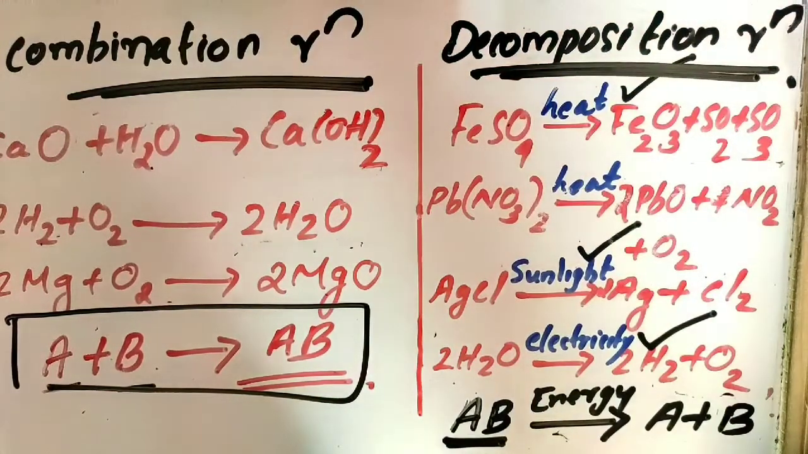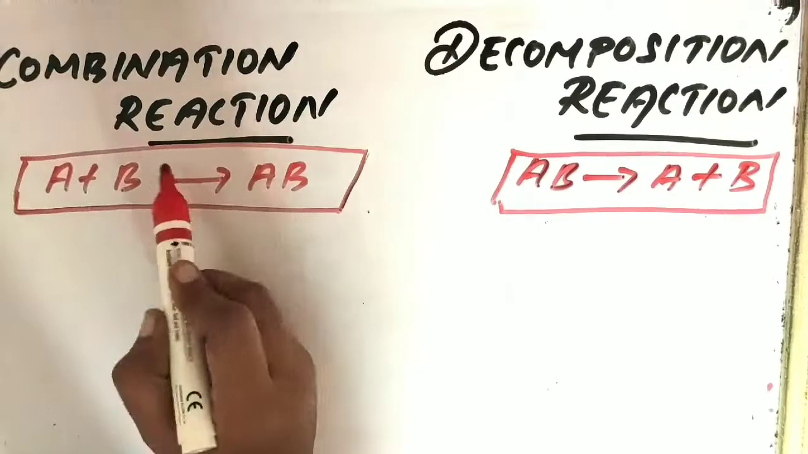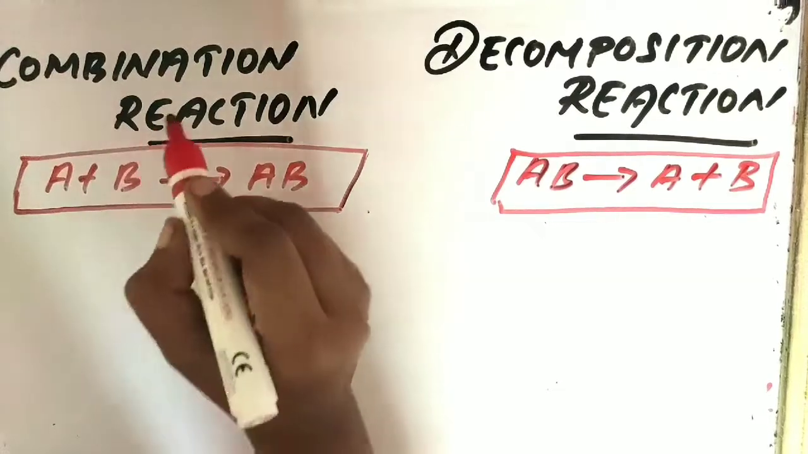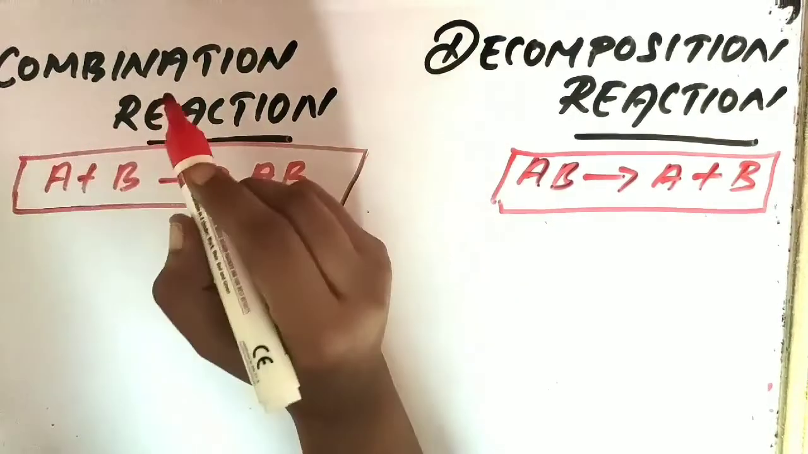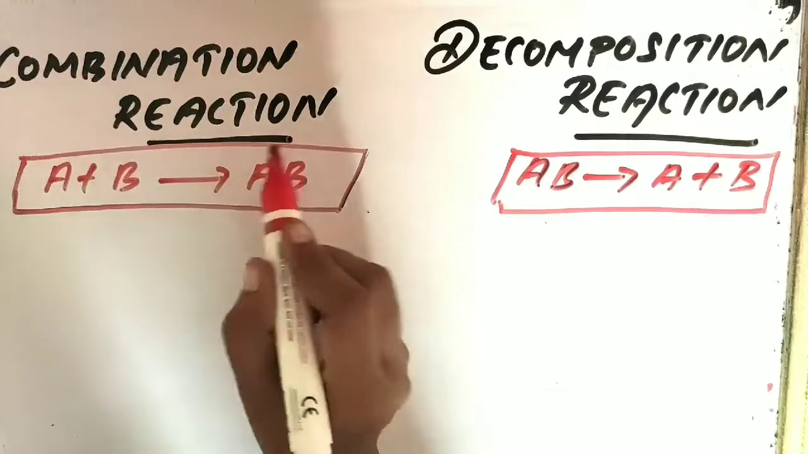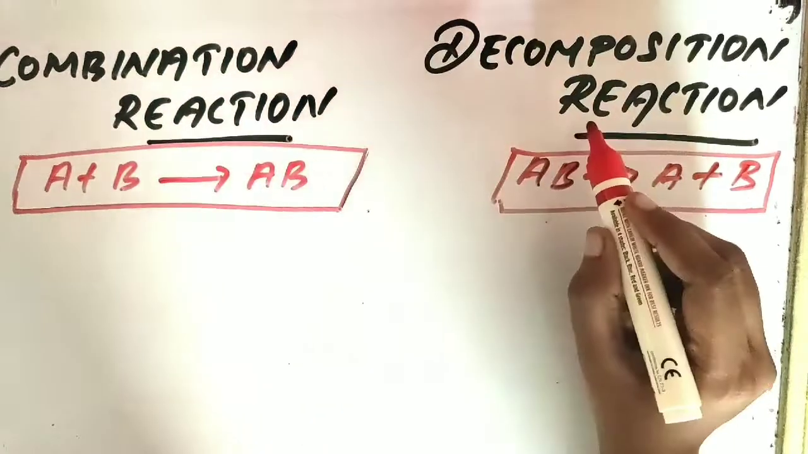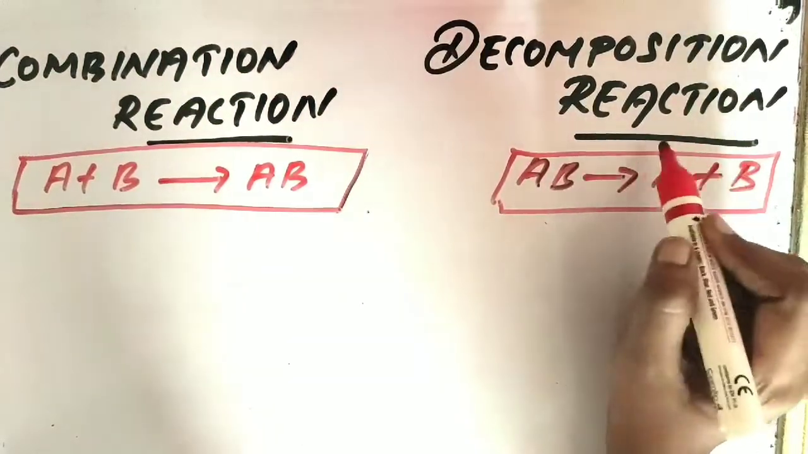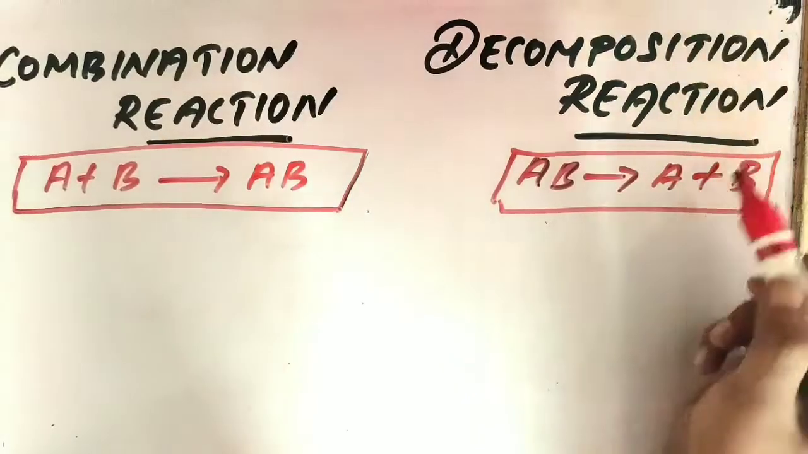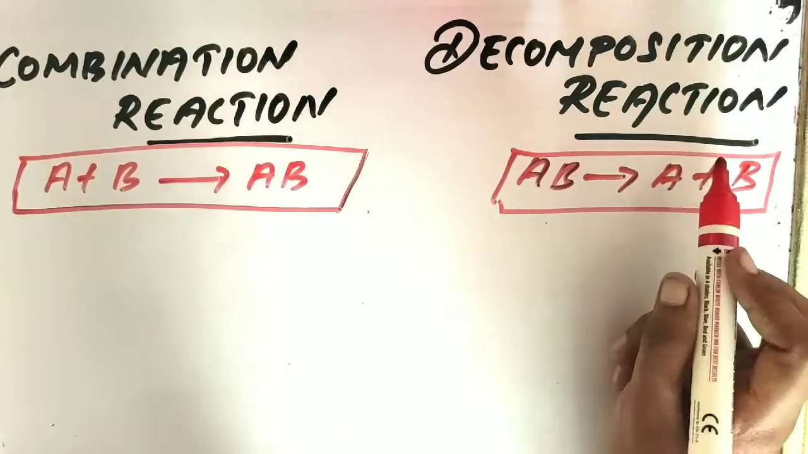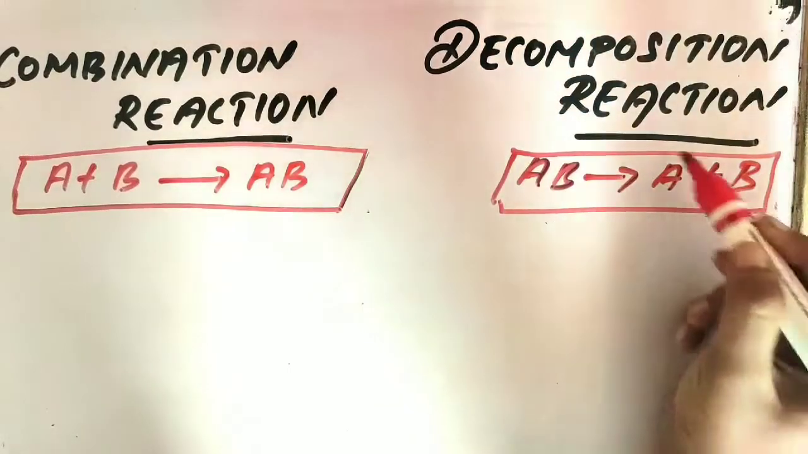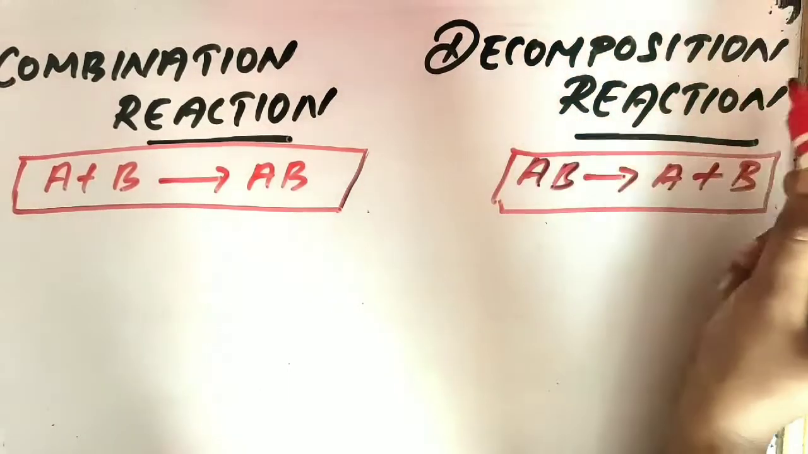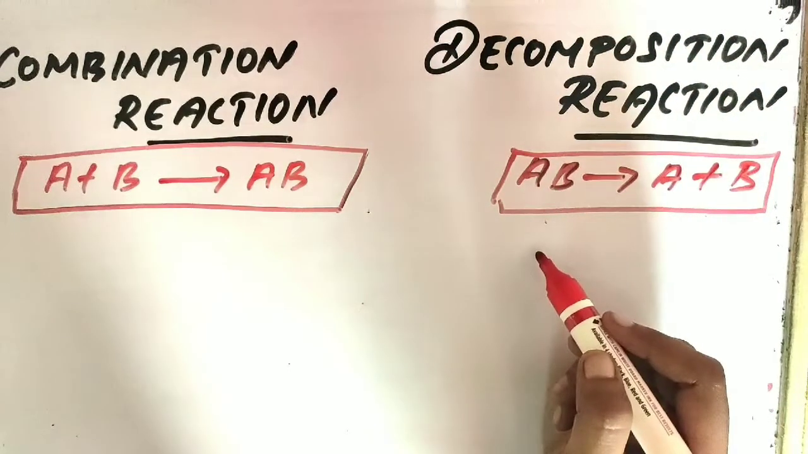Okay, so we can define combination reaction. A combination reaction is a reaction in which two or more substances combine to form a single product. And what is a decomposition reaction? Under suitable conditions, one single compound splits into multiple simpler substances. So such types of reactions are known as what? Decomposition reactions.